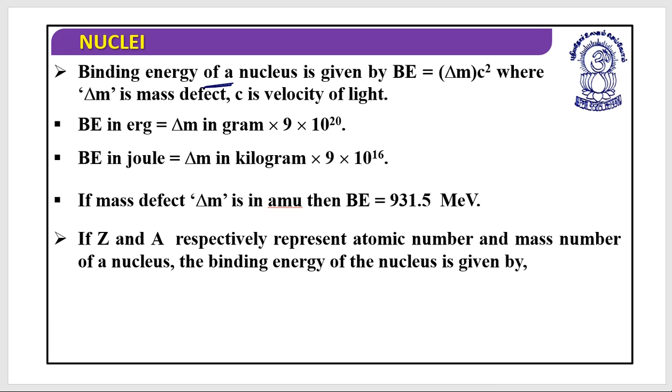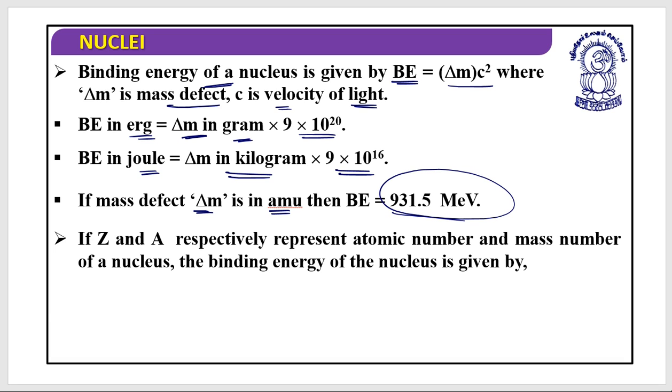So the binding energy of a nucleus is given as delta m into c square, where delta m is the mass defect and c is the velocity of light. If you want to calculate the binding energy in ergs, it is delta m in grams multiplied by 9 into 10 to the power 20. For binding energy in joules, it is delta m in kilograms multiplied by 9 into 10 to the power 16. And if the mass defect delta m is in atomic mass units, then binding energy equals delta m times 931.5 MeV.